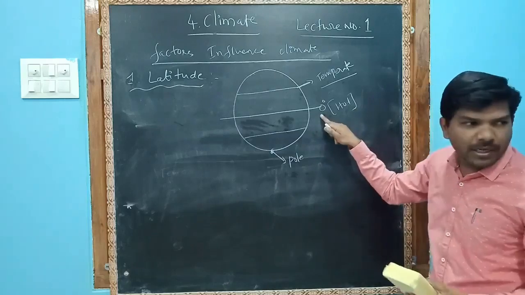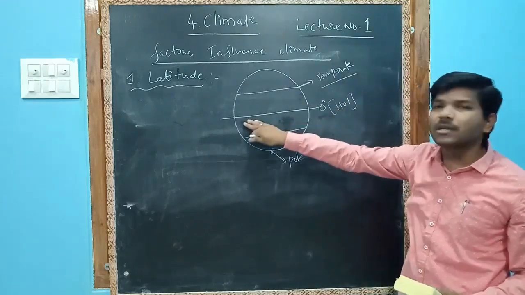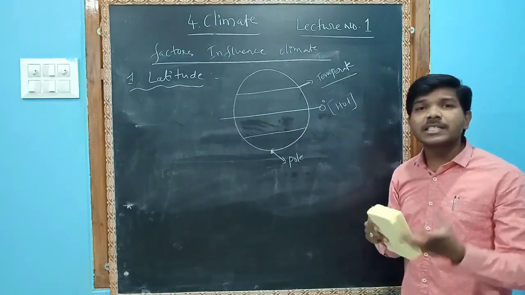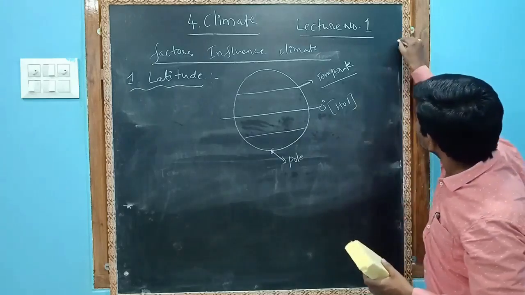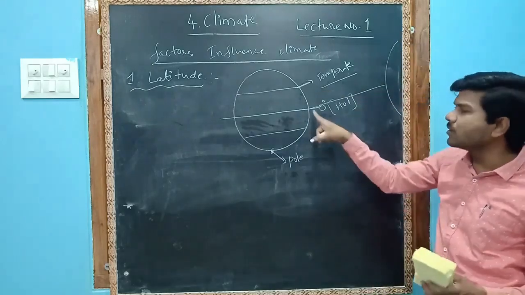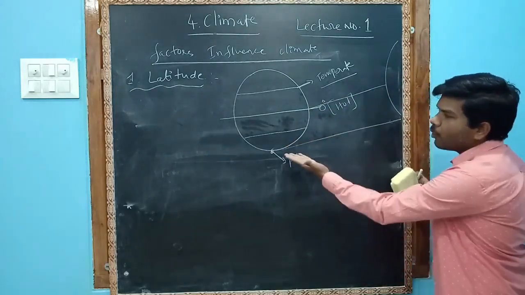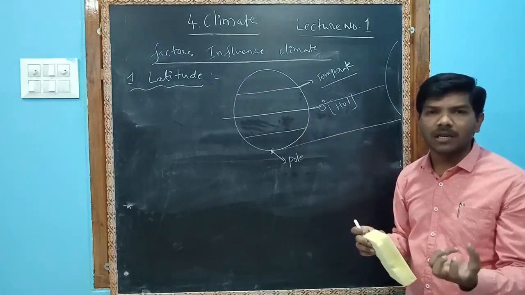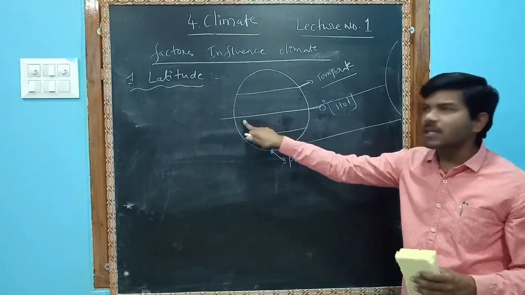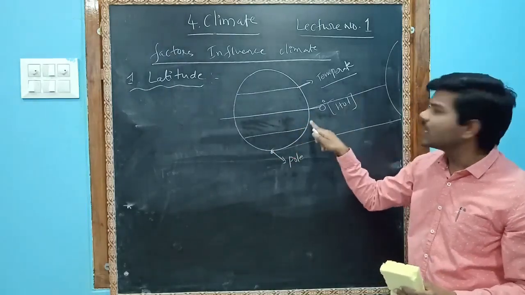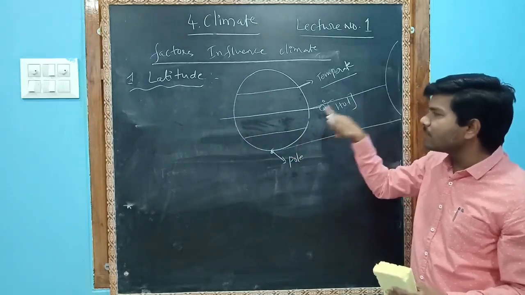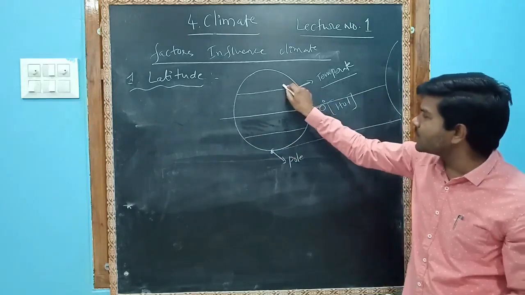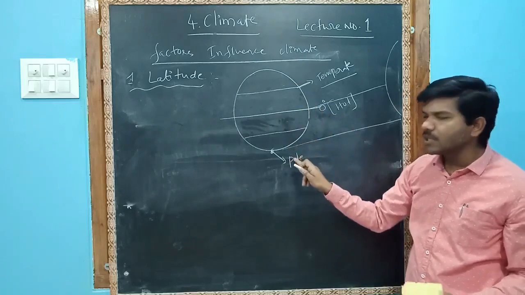I repeat, at the equator, sun rays fall directly, hence it is very hot. So 0 degree receives the highest insolation. Directly the sun rays are falling on the equator, but sun rays do not fall directly on the poles. Much heat is received by the equatorial countries due to the inclination of the sun, or the angle of incidence of the rays. So this is the temperate zone, this is the hot zone, and this is the very cold zone.